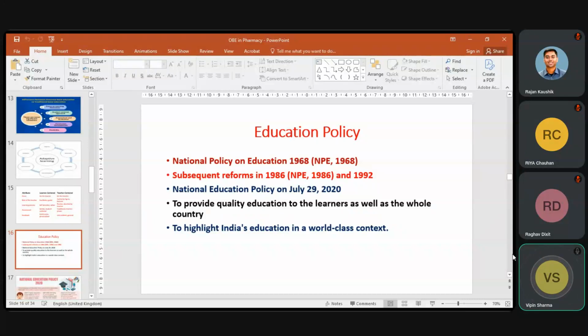National Education Policy 2020 is fully based on OBE, the outcome-based education system. Presently, NEP has been implemented in science, humanities, and different courses, but our council is in the process of adopting this in our curriculum. Probably in 2025 or next year, it should be implemented in pharmacy also.